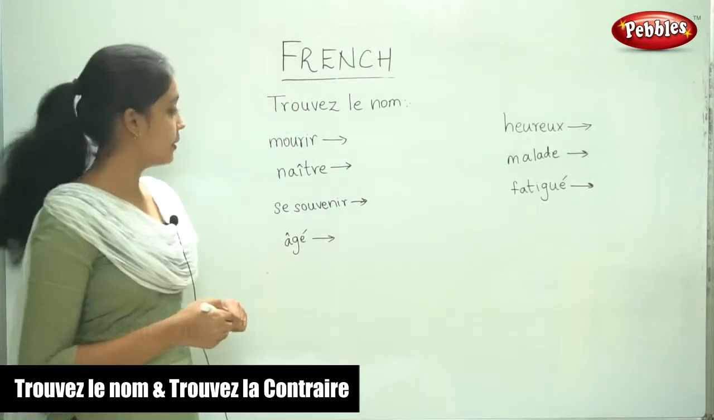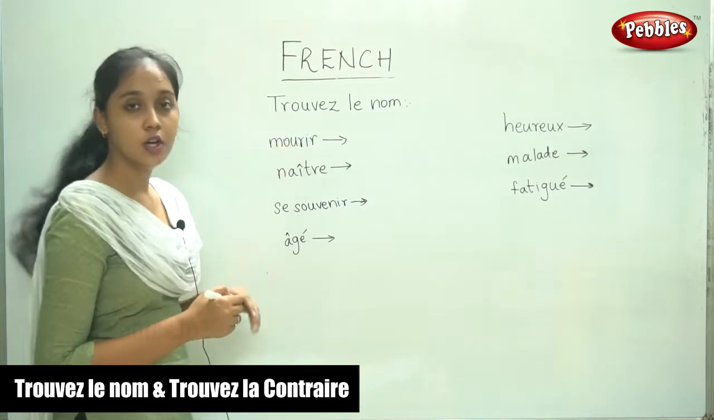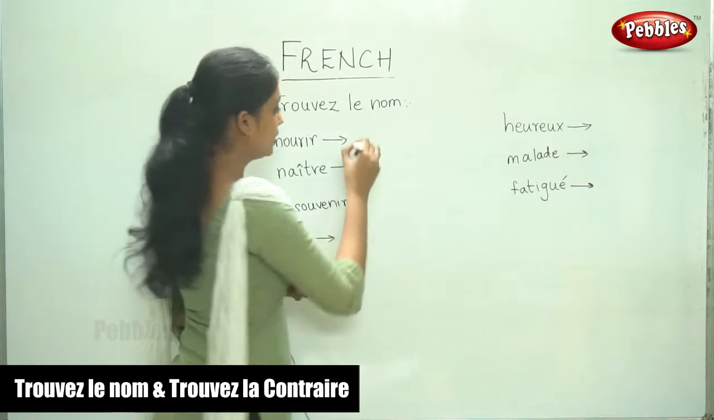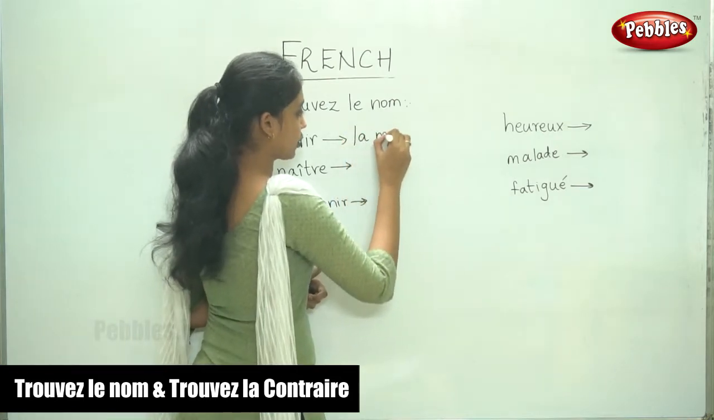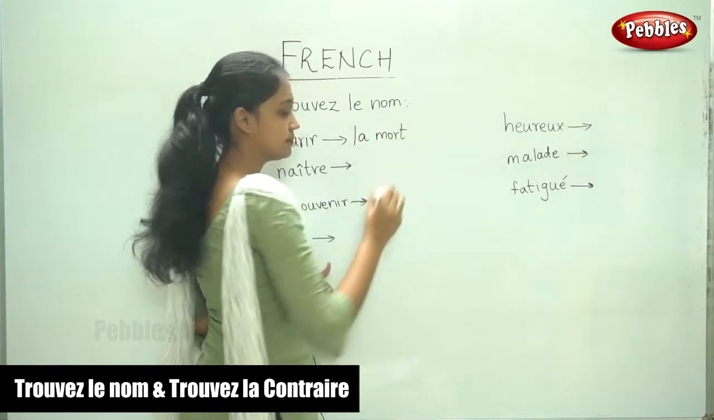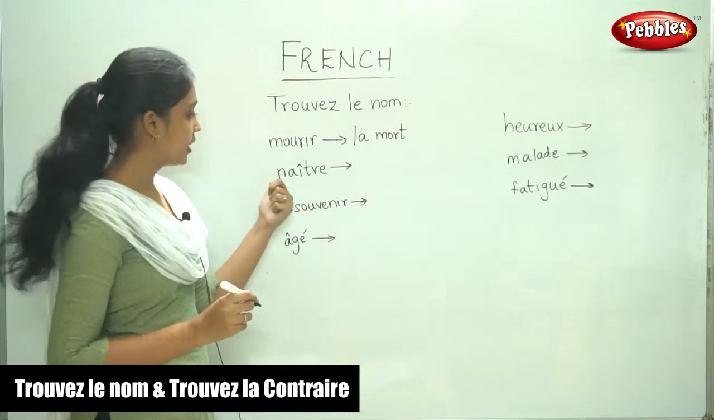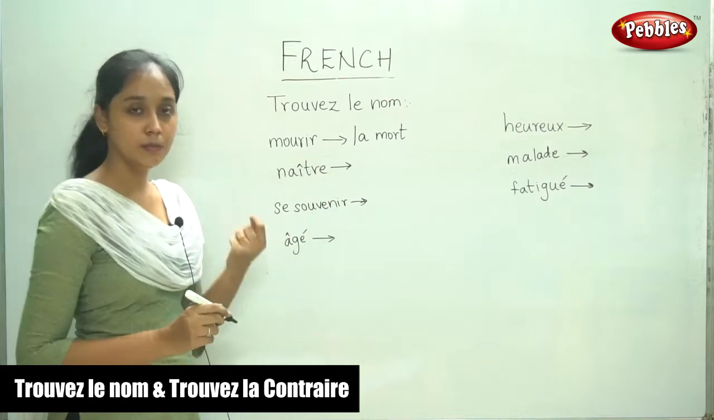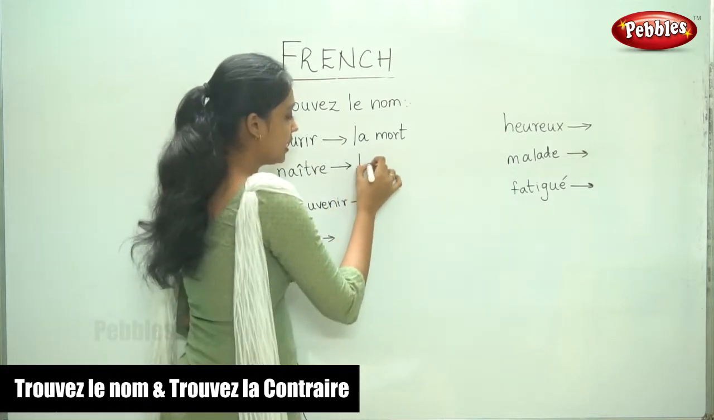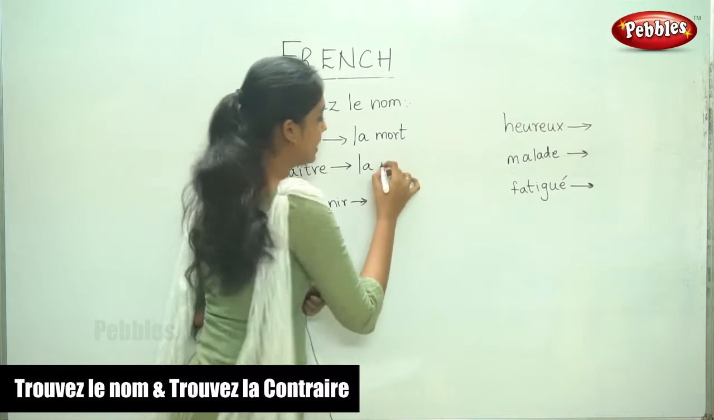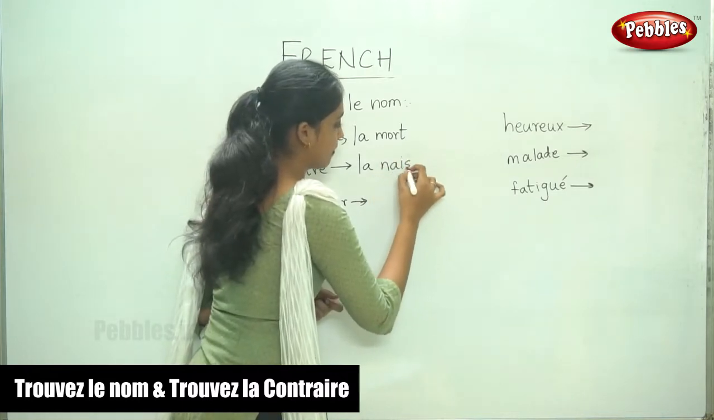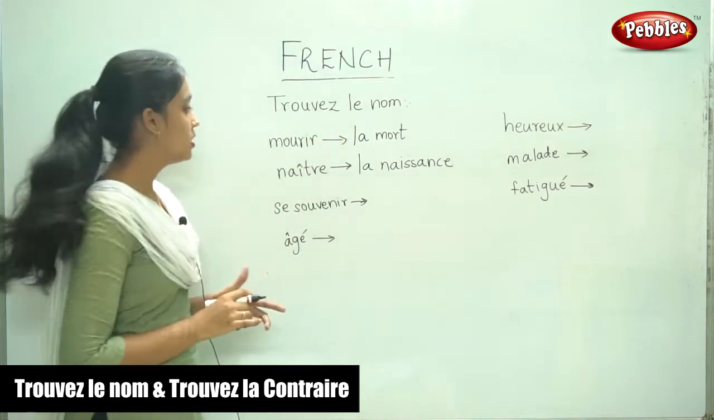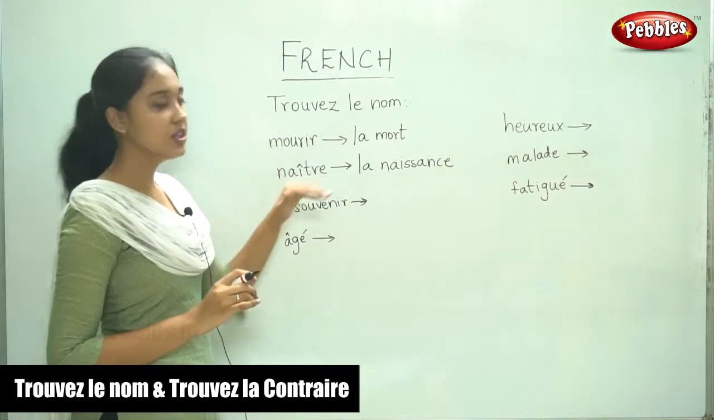So the first verb given is mourir. Mourir is to die. So the noun form would be la mort, the death. Now naître. Naître is to be born. So the noun form is la naissance. La naissance. So mourir, la mort.